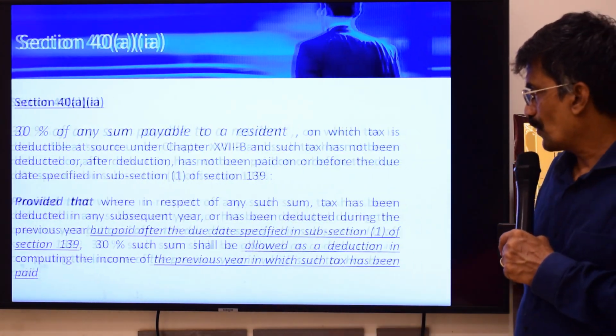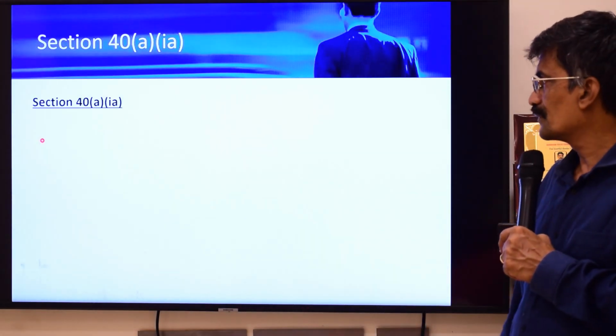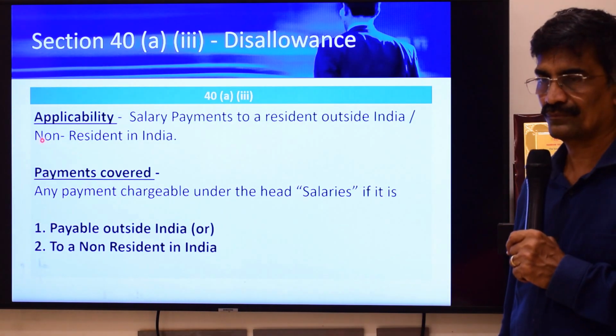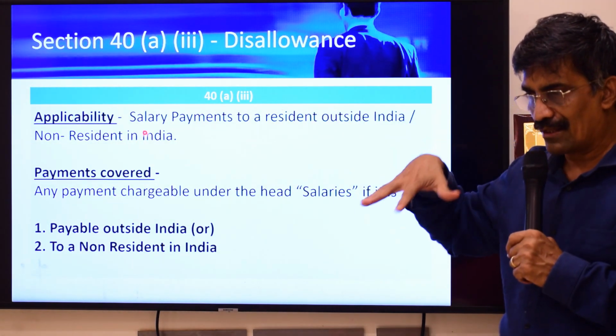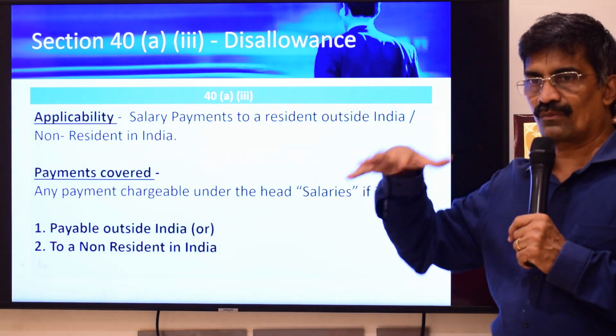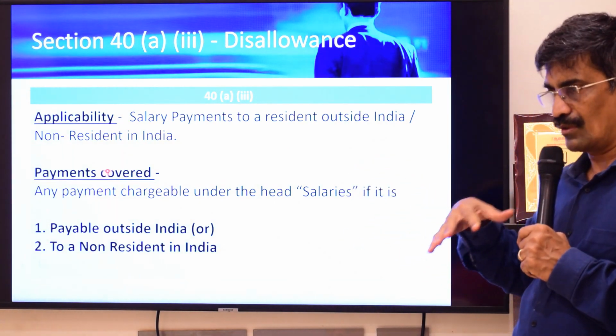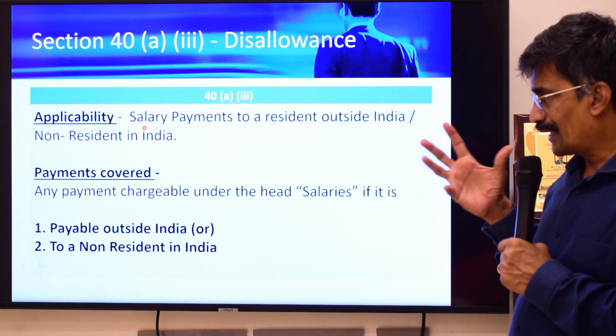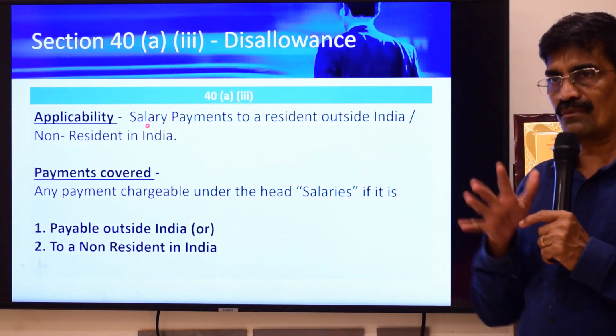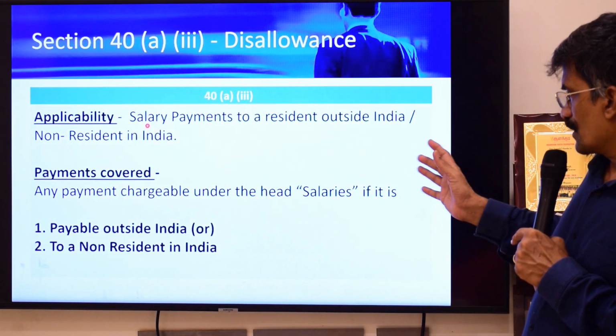So 40IB deals with the disallowance in respect of salary payments. Even today, salary to a non-resident is also covered only by a section called 192. So normally non-resident payments require deduction under 195, but salary deduction for resident or non-resident both fall under the same section, which is 192.